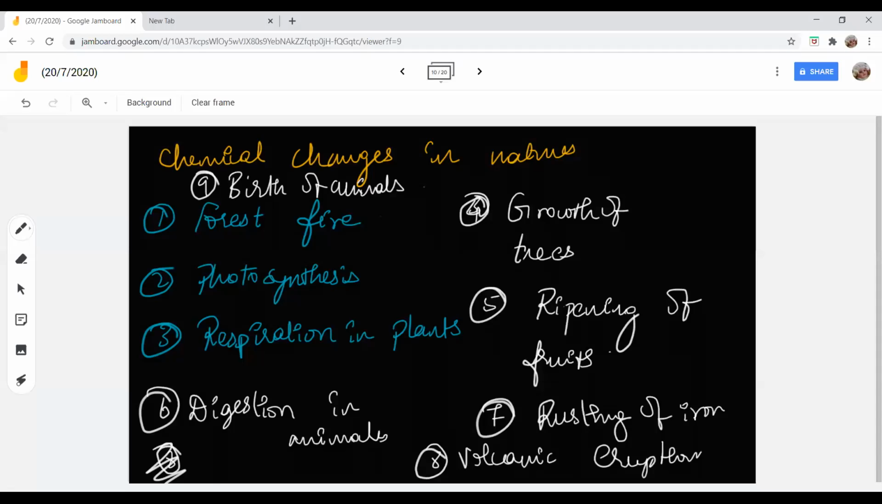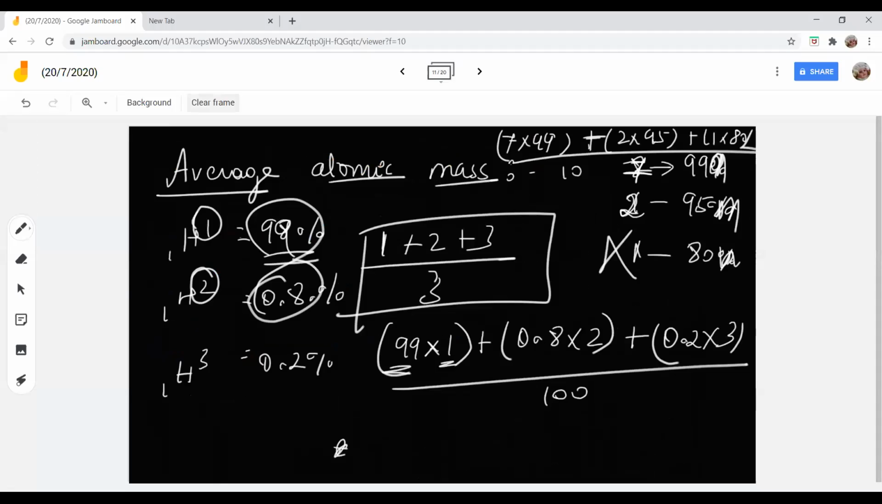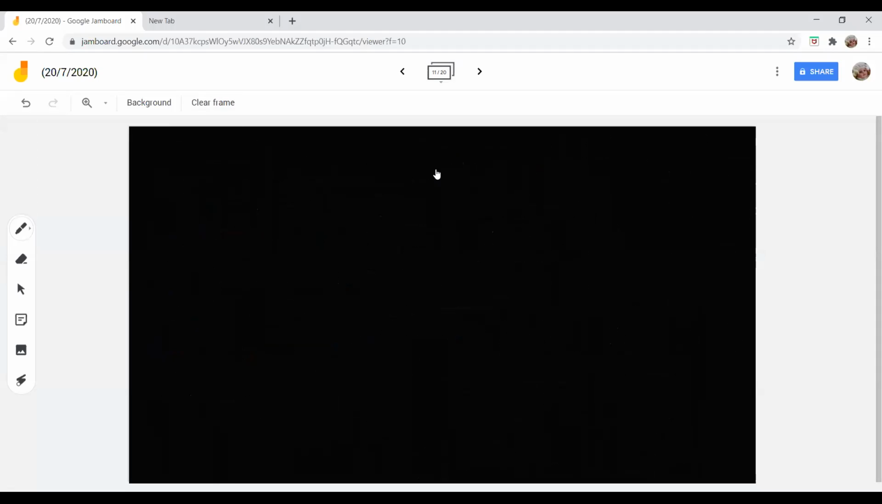Ma'am, one small doubt. Yes, tell me. Ma'am, is birth a reversible change or irreversible change? What? Who is asking this? Birth, Yashwant, ma'am. You are asking about birth, right? If this is reversible, huh?